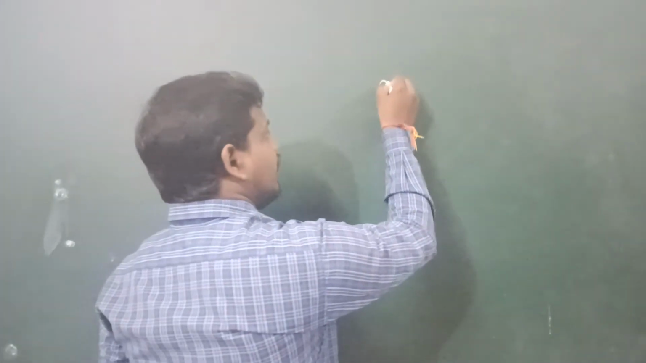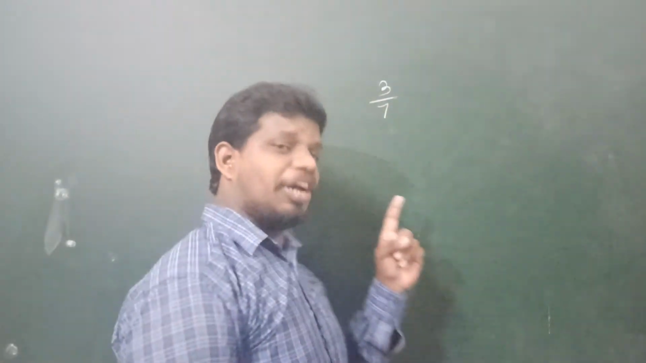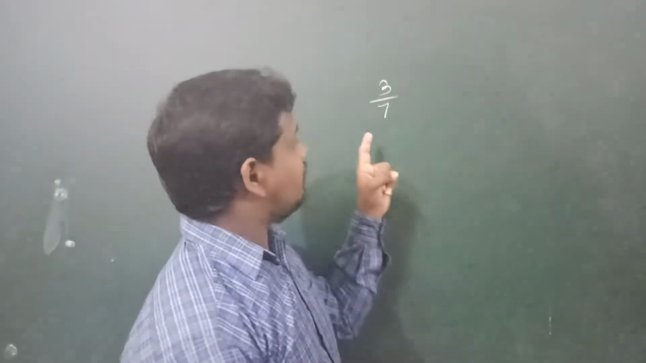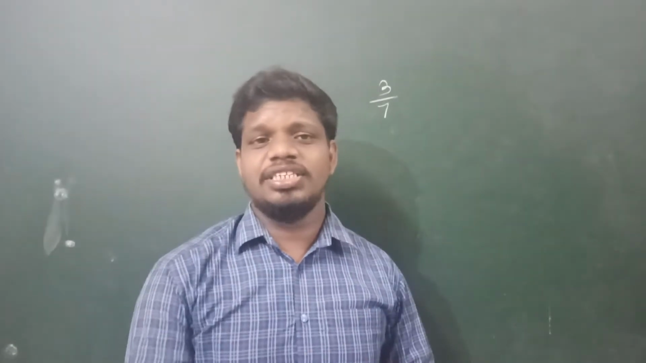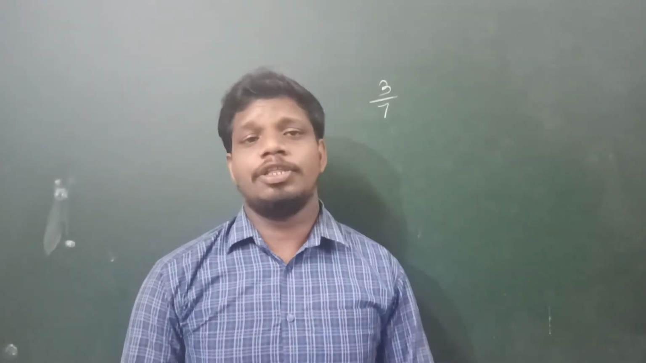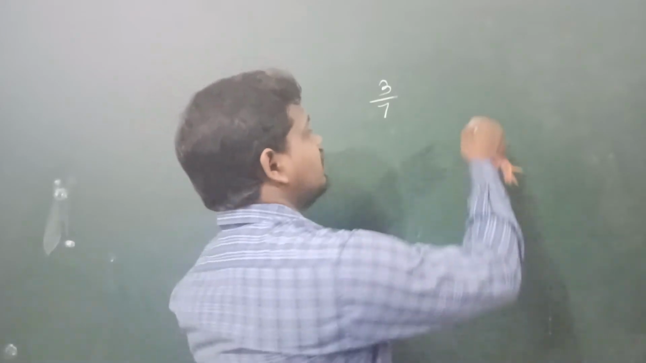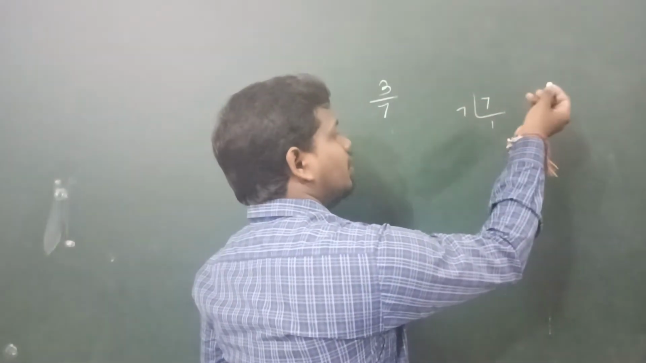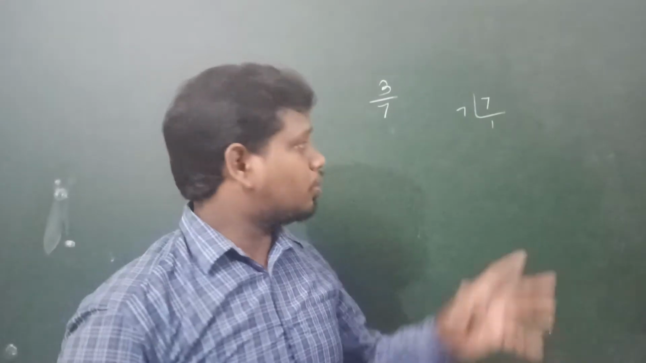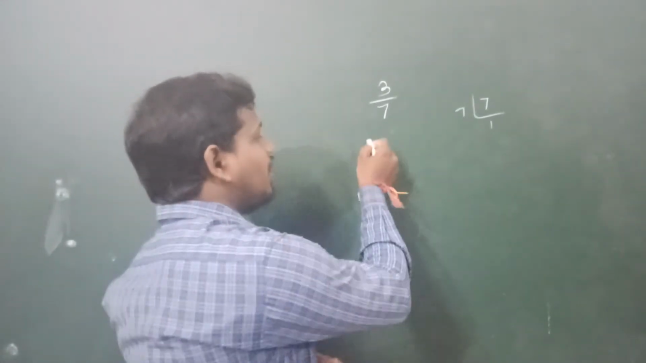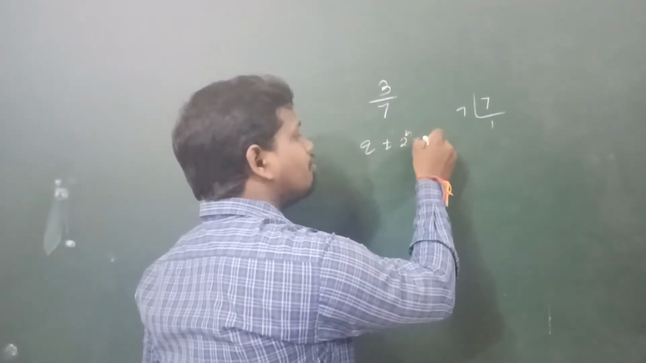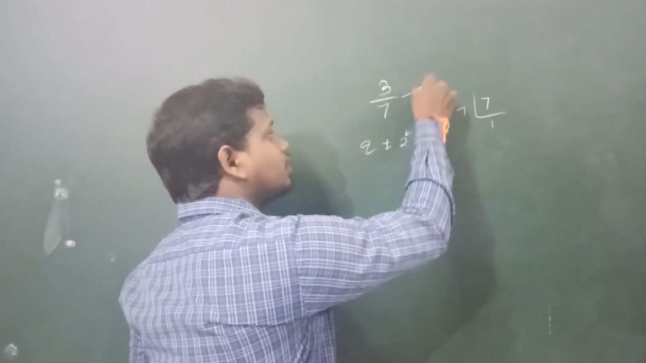For example, take the number 3 by 7. Find the prime factor of the denominator. What is the denominator here? 7. Check whether it is of the form 2 to the power of n into 5 to the power of m or not. If it is of that form, it gives a terminating decimal form. Otherwise, it gives a non-terminating repeating decimal form. The prime factor is 7, which is divisible by only 7. It is a prime number. So here q is not of the form 2 to the power of n into 5 to the power of m. So what can we say? It gives which one?